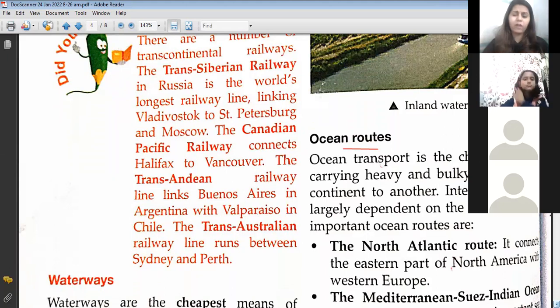Yes, ma'am. And traveling through railways is obviously more comfortable as well. It brings us comfort too. Okay? So have you understood properly about railways? Any doubts regarding this? No, ma'am.